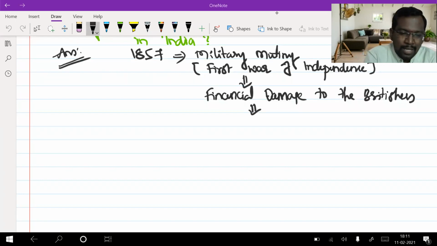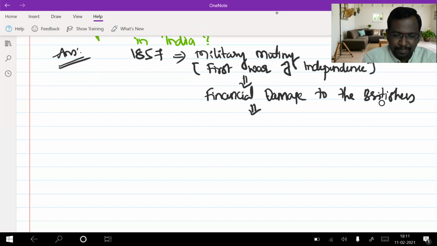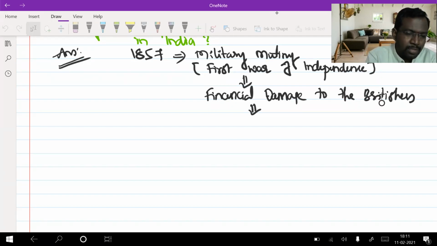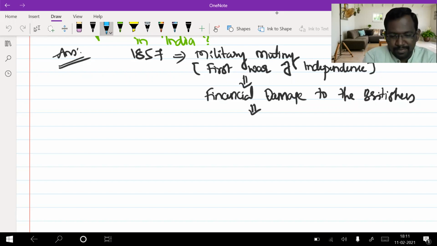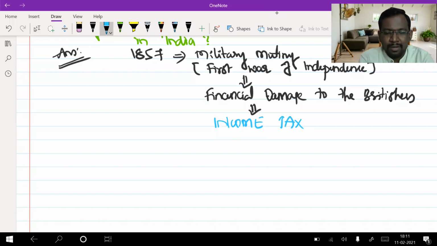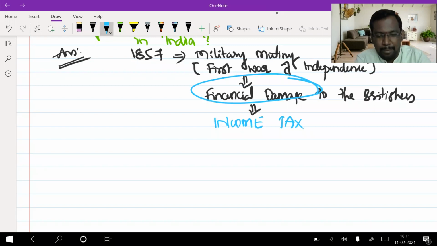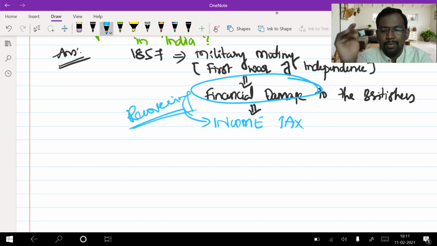That is why they introduced the concept of income tax. They started levying income tax to recover this financial damage. This is how the concept of income tax was introduced into India.